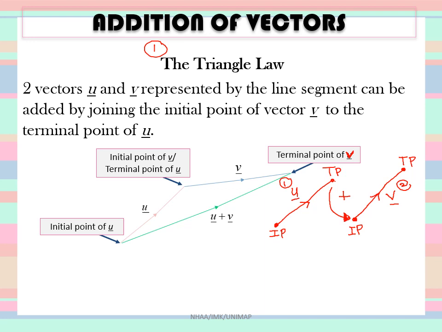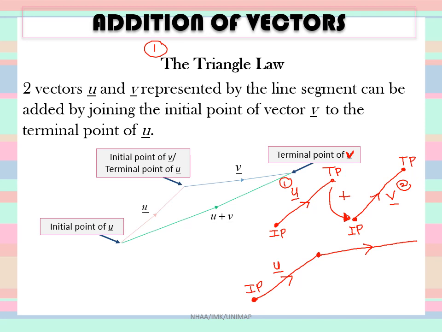This is the first and this is the second vector, right? So you form this, and the directions remain. This is vector u, where this is the initial point and this is the terminal point. This terminal point you connect with the initial point of your v, so the direction will remain there.